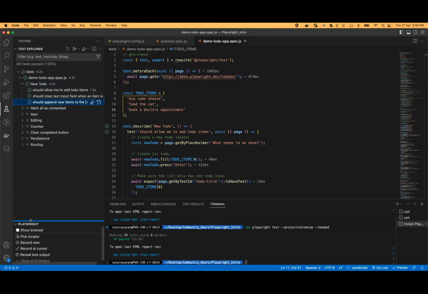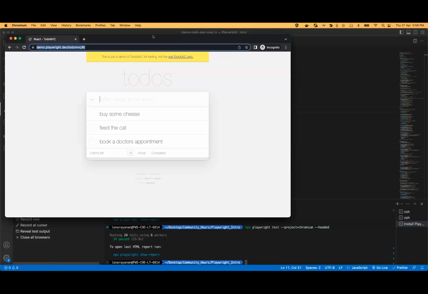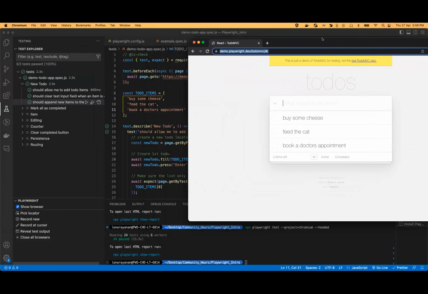Playwright provides options over here, using which we can select multiple options. Show browser is used to run in the headed mode. Currently, the browser would be opening and everything would be done. In this case, the browser won't close.